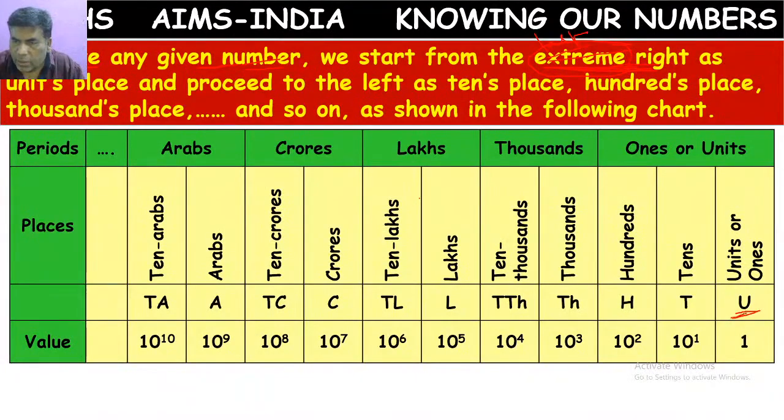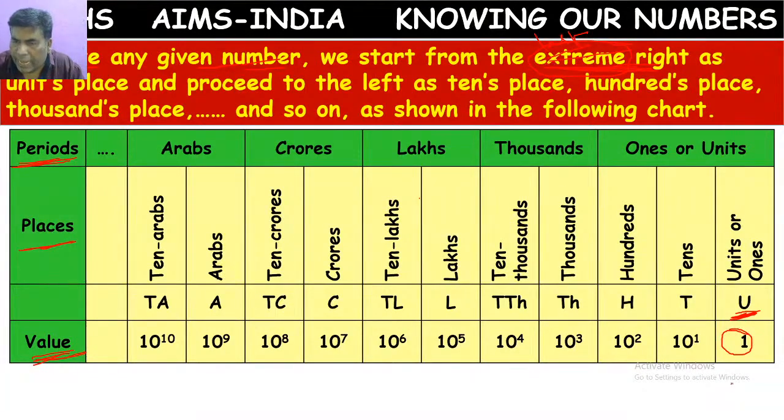Here, to the extreme right, we have the units place. If you observe the table, here we have periods, places, and values. Suppose I keep 1 here. How to represent 1?